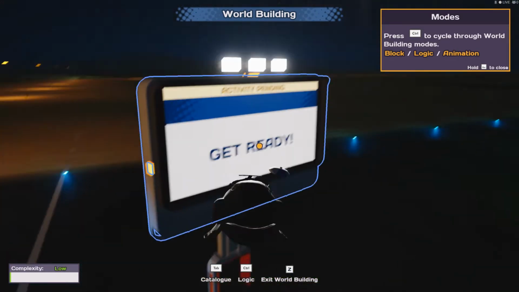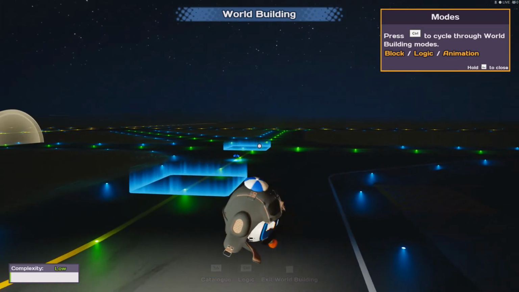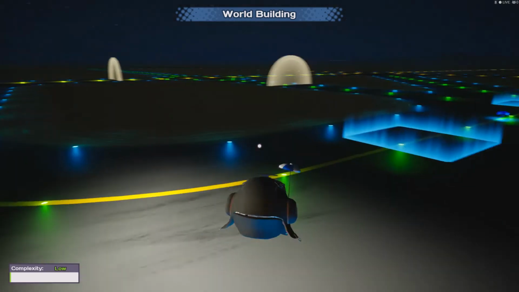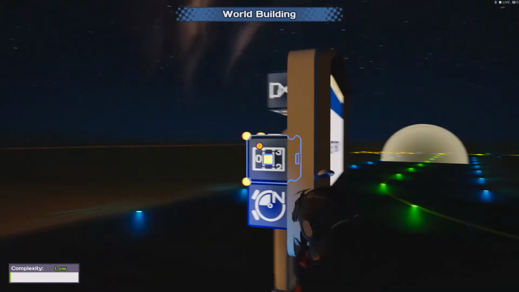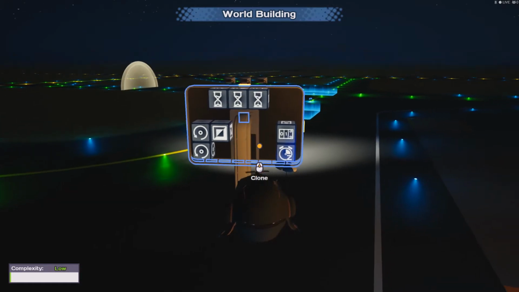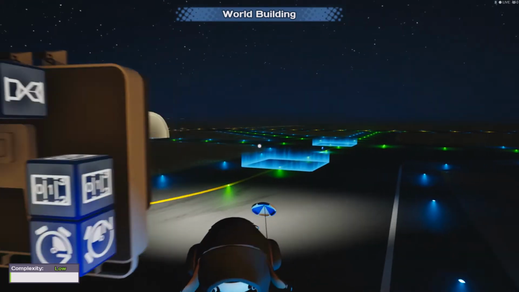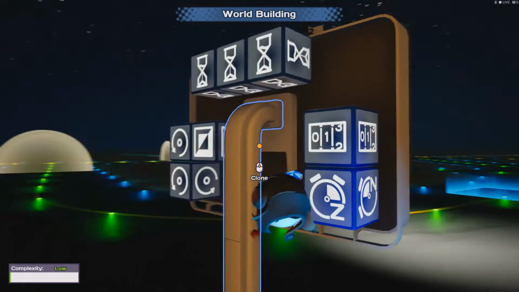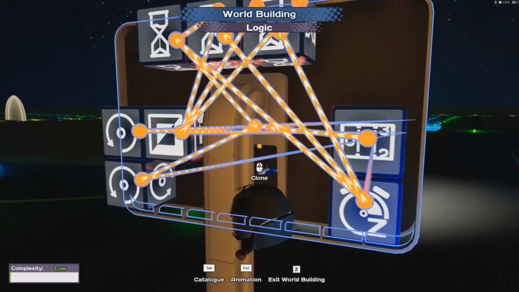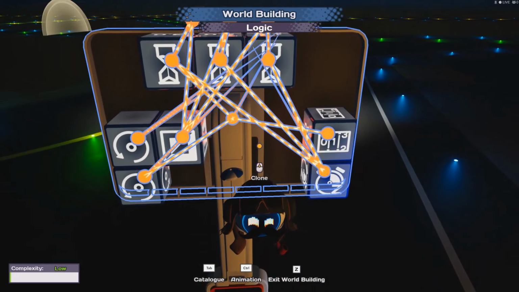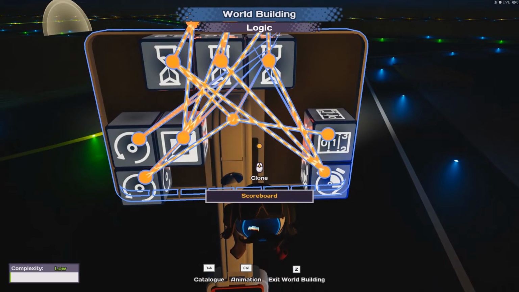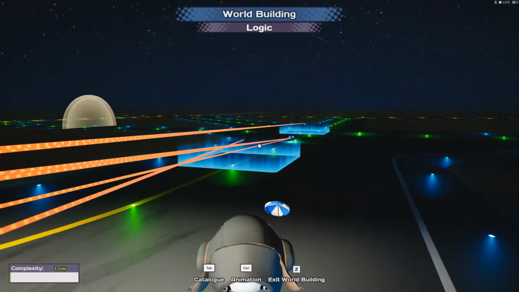We're only using one scoreboard, so I don't need to set up extra lines from the finish. Is there anything else I need? 3 going into there. Ah, yes.